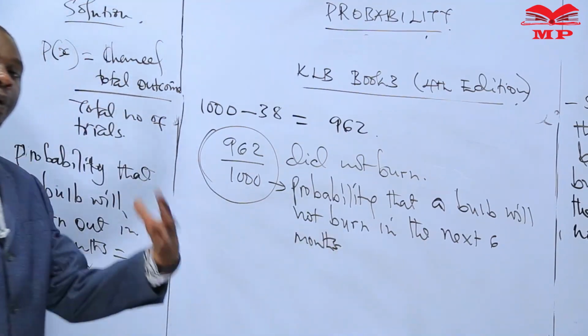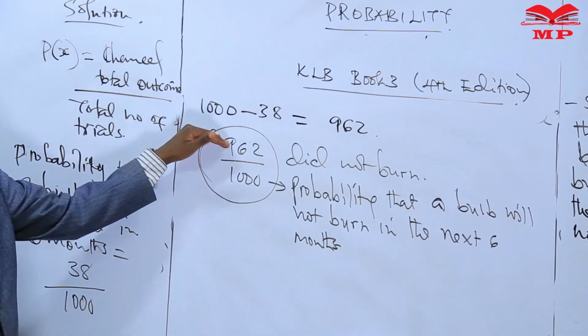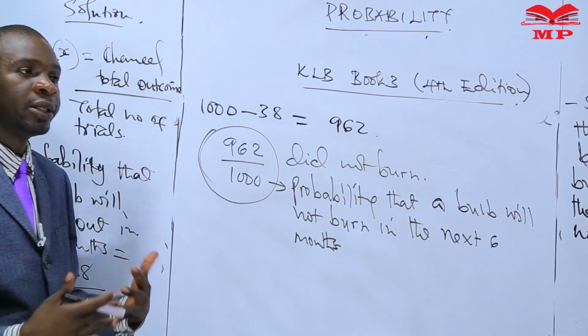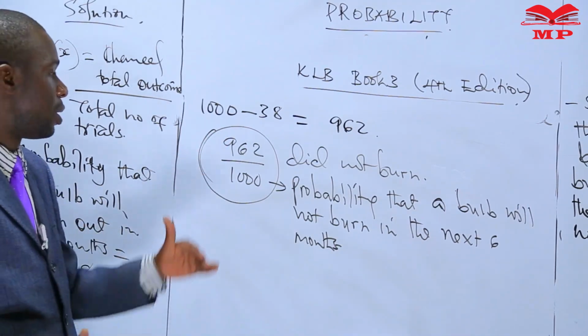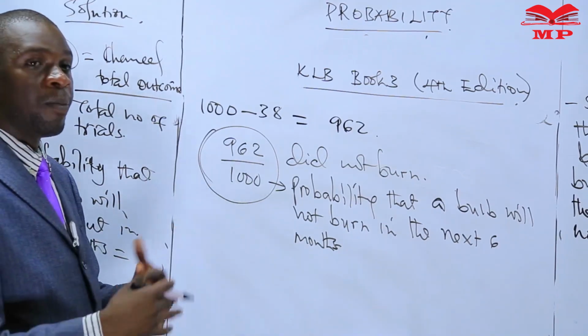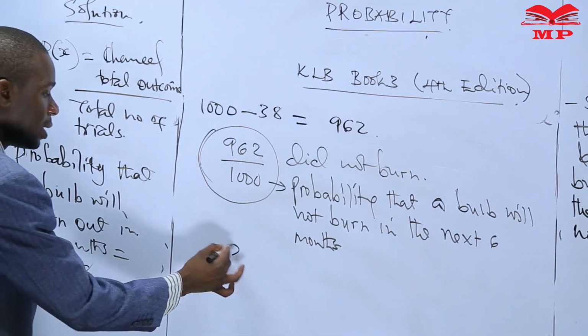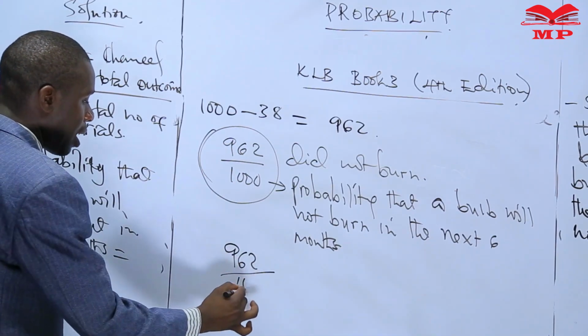Now, learners, it is important to know that normally when you're giving your probability, in a situation where you have fractions that can be reduced by simplification, you are advised to simplify. For example, here you have 962 out of 1,000.